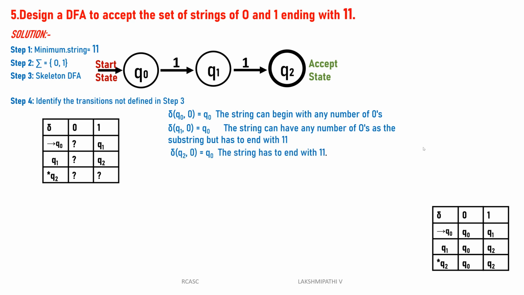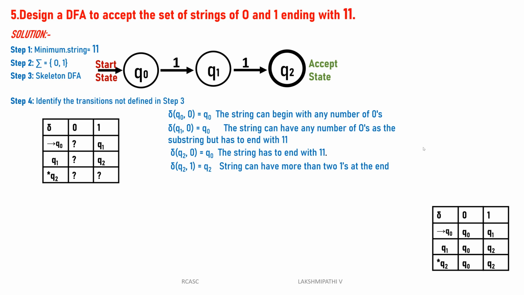Then q2 of 0 is 0. The string has to end with 1 1, always. Then the transition q2 of 1 is q2. The string can have more than two ones at the end, that's why we give it a looping state.